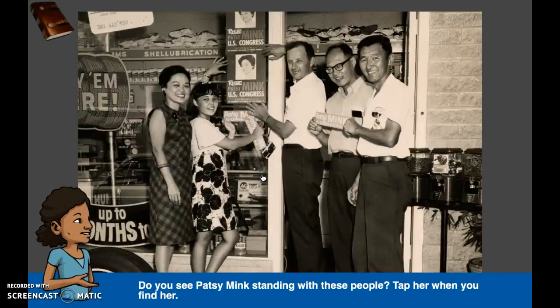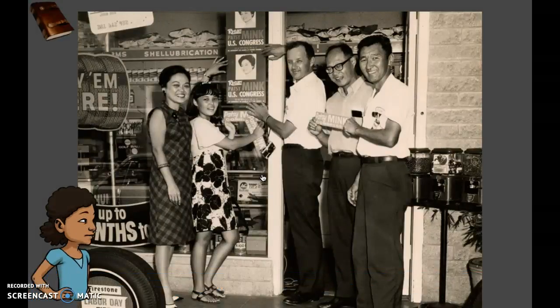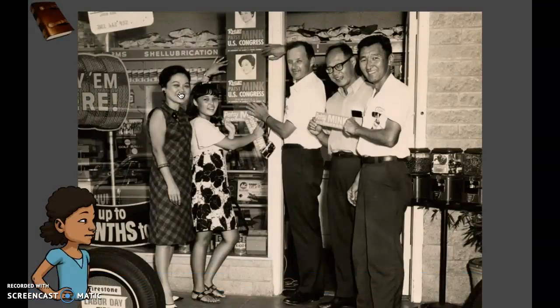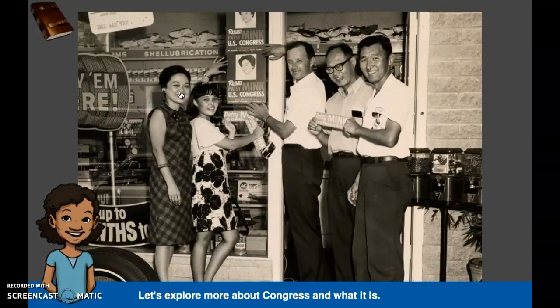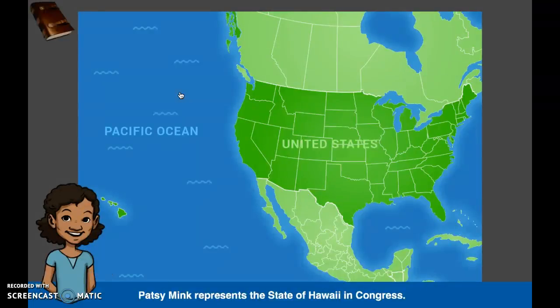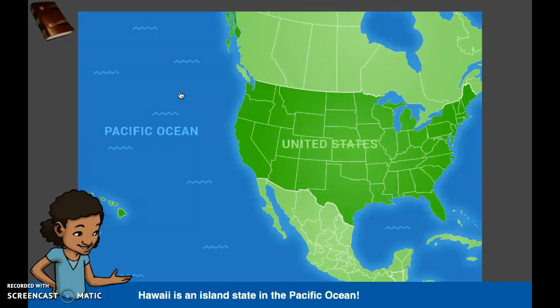Do you see Patsy Mink standing with these people? Tap them to find her. Yes, that's Patsy Mink. She helps with the things that represent us in Congress. Let's explore more about Congress and what it is. This is a map of our country with the United States. Patsy Mink represents the state of Hawaii in Congress. Hawaii is an island state in the Pacific Ocean.